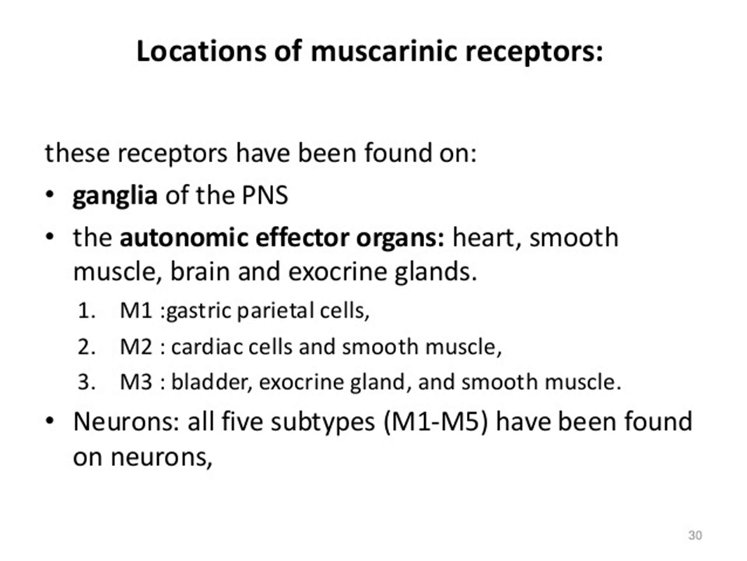M1 is found in gastric parietal cells, M2 in cardiac cells and smooth muscles, and the location of the M3 receptor, that is the muscarinic receptor, is the bladder, exocrine glands and smooth muscles. These three are M1, M2 and M3. These are the locations of muscarinic receptors. Neurons: all five subtypes, that is M1 to M5, are found on neurons.